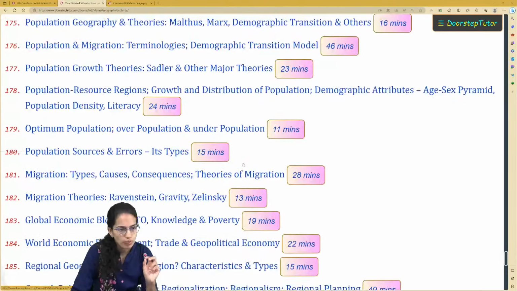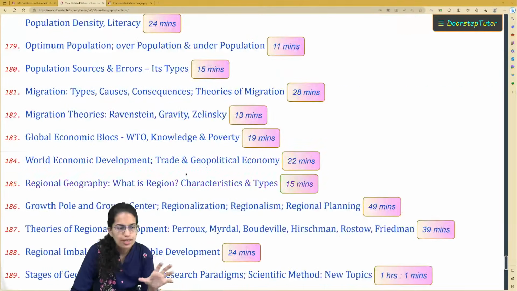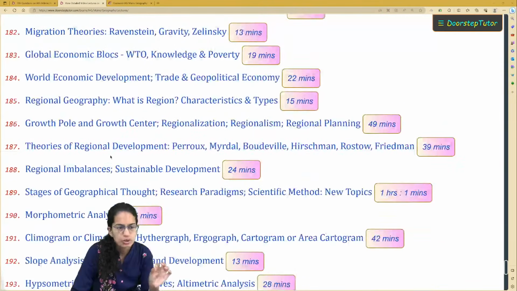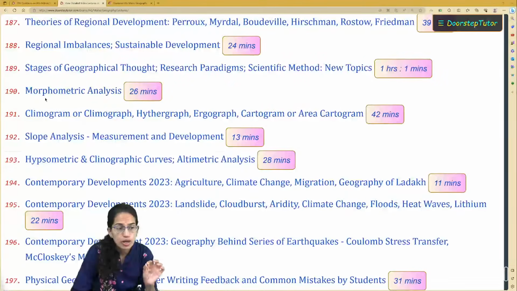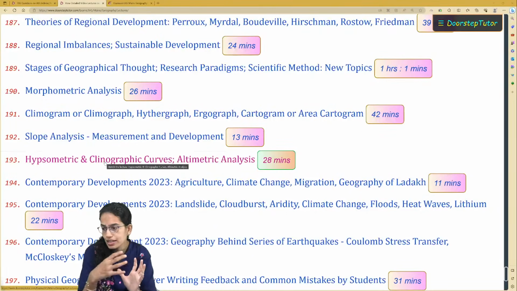Also focus on population theories: Sadler's theory, demographic transition theory, Malthus and Marx theory, migration theories, migration models, Zelinsky's model, growth pole, growth center, morphometric analysis, a very, very important topic, climograph and slope analysis. Now these are some of the topics that are not directly part of your UPSC syllabus but are extremely important.